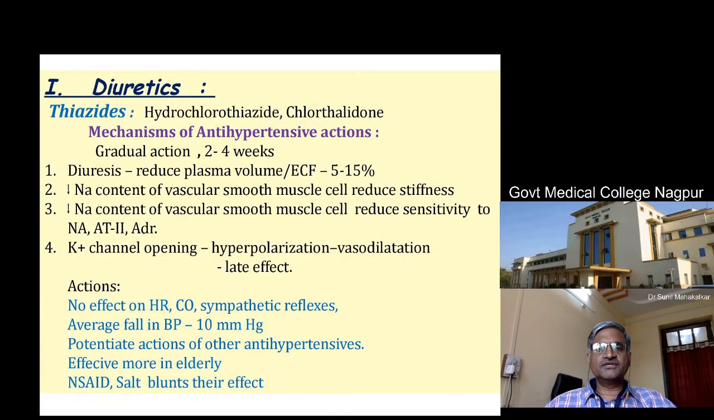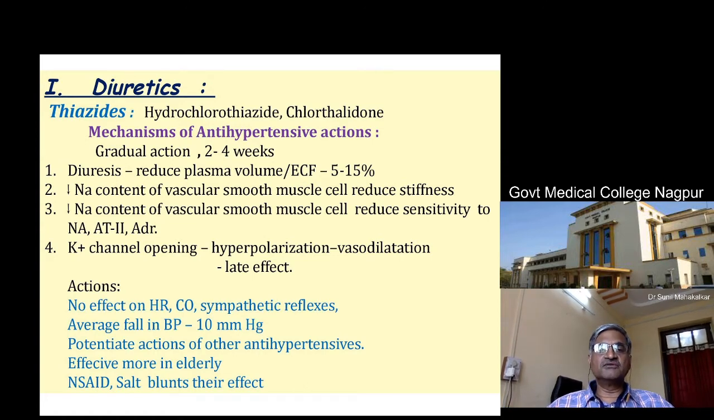Now we come to diuretics. So first group is thiazides. The drugs in this group are hydrochlorothiazide, chlorthalidone, and then there are some others like polythiazide, etc. The mechanism is, there are 2-3 mechanisms. One is the diuresis, definitely, because they reduce the plasma volume by about 5 to 15% and reduce the blood volume, so reduce the blood pressure.